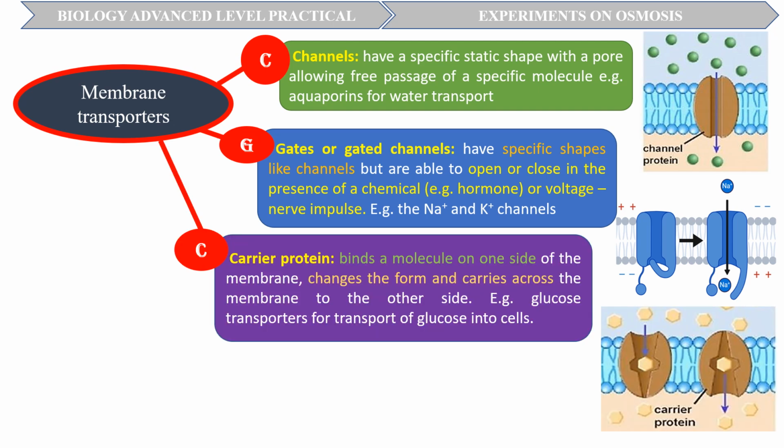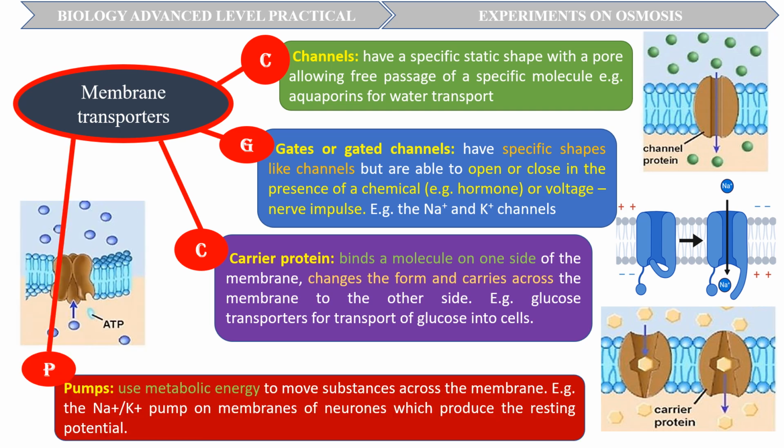A third type of membrane transporters are the carrier proteins. Carriers are membrane proteins that bind a molecule on one side of the membrane, change the form, and carry it across the membrane to the other side. An example is the glucose transporters for transport of glucose into cells. The previously described membrane transport proteins do not need metabolic energy, that is, adenosine triphosphate, to function. They permit passive diffusion of substances across the cell membrane.